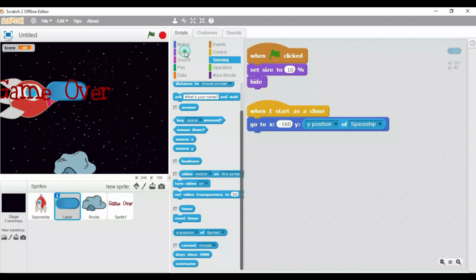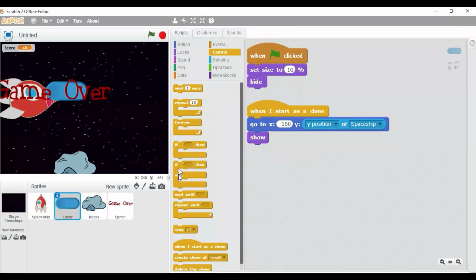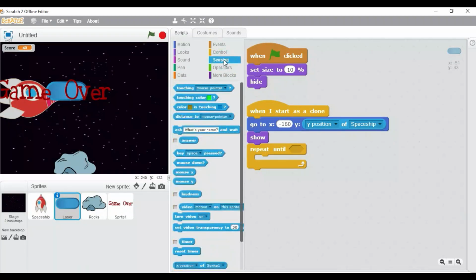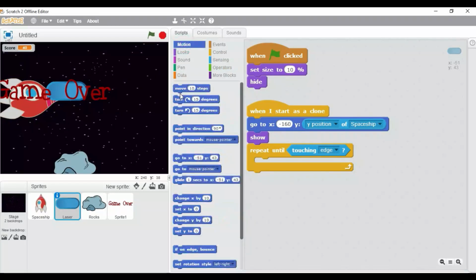Click on the looks block menu, drag this show block, control block menu, drag this repeat until, sensing block menu, drag this touching block over here and change this value to edge. Motion block menu.